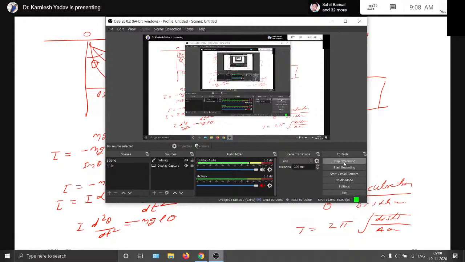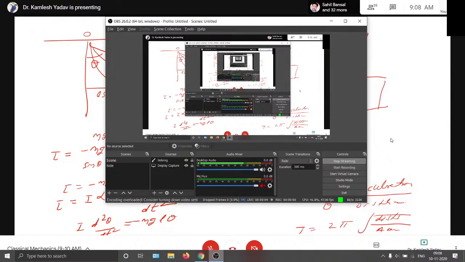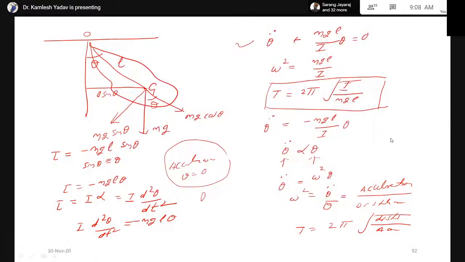The more the theta, the more the angular acceleration. Therefore, if you consider theta equal to pi by 2, at that point, as we will derive in an equation later on, the angular acceleration becomes infinite. Actually, angular acceleration depends upon the displacement. The more the displacement, the more the angular acceleration.